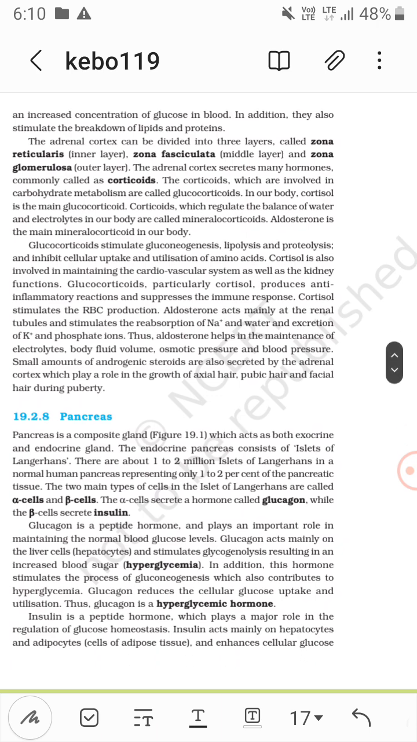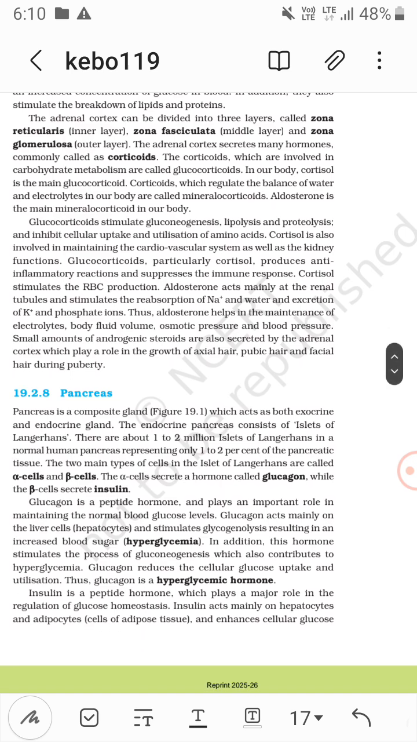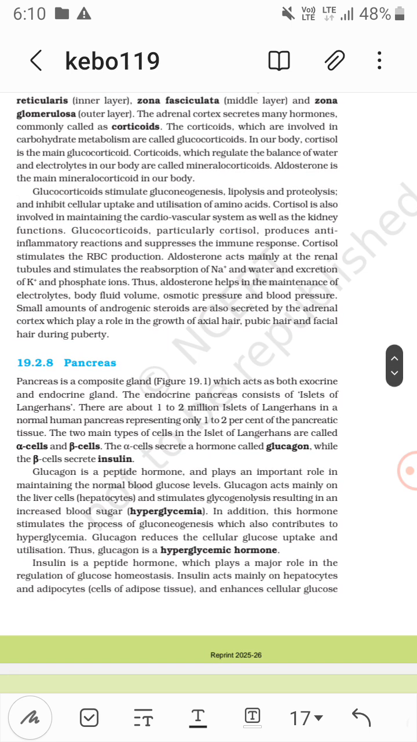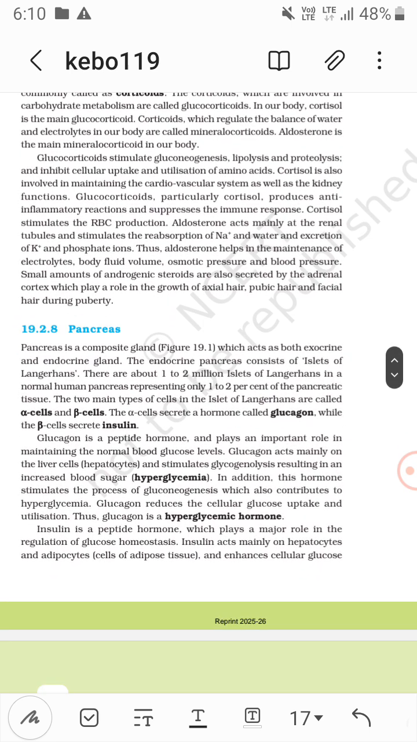mineralocorticoid. Now glucocorticoids stimulate gluconeogenesis, lipolysis, proteolysis, and inhibit cellular uptake and utilization of amino acids. So they increase the blood glucose level. And cortisol also plays a role in maintaining the cardiovascular system as well as kidney functions. So this is cortisol, right? Now glucocorticoids, particularly cortisol, produce anti-inflammatory reactions and suppress the immune response.